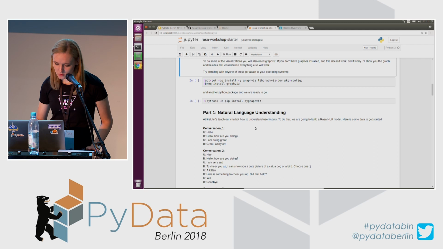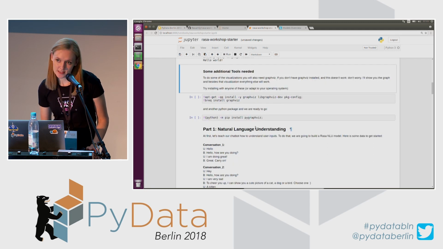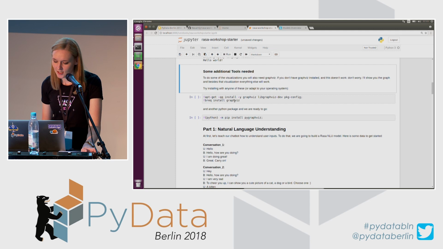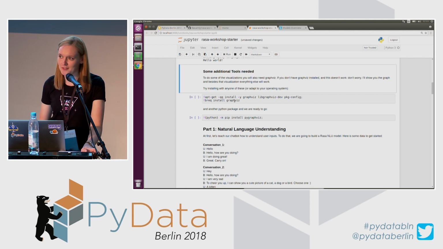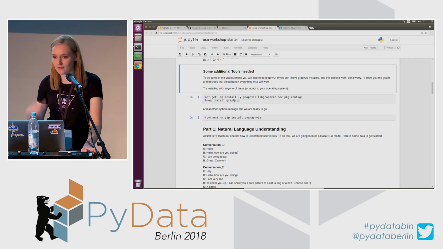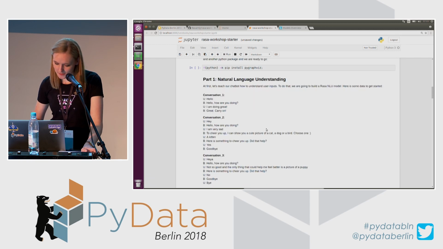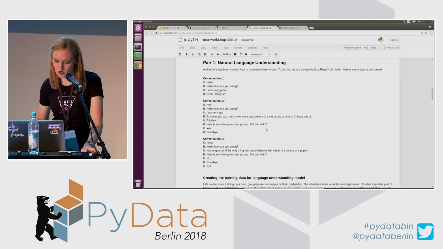Another tool which I'm going to use is GraphViz, and if you are doing things live and you get any errors with this, don't worry, because GraphViz is quite a stubborn library to install, but I will show you the results as I go, so you don't have to worry too much about that. Okay, let's start with our NLU model.